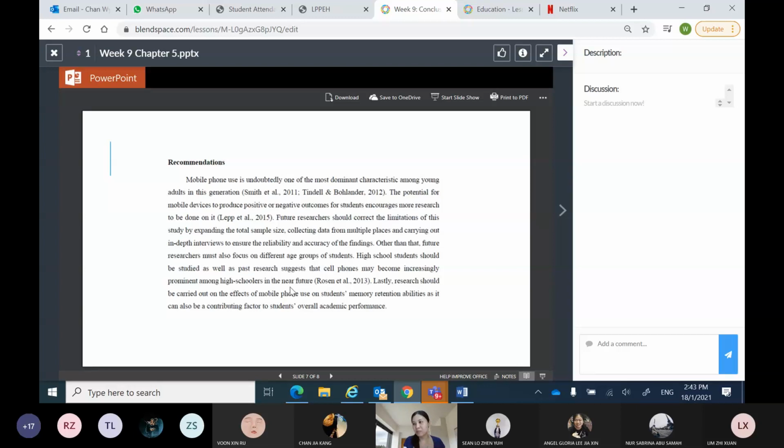Okay, so perhaps people who have read his research and are interested in it would want to conduct another study on students' memory retention and cell phone usage, instead of just overall academic performance. So these are the recommendations.